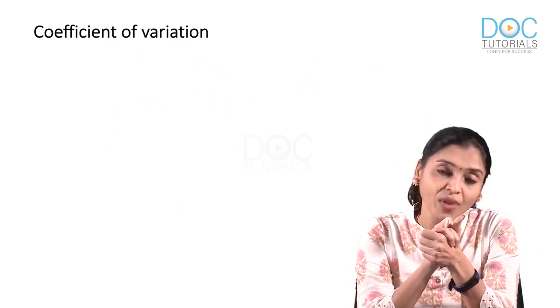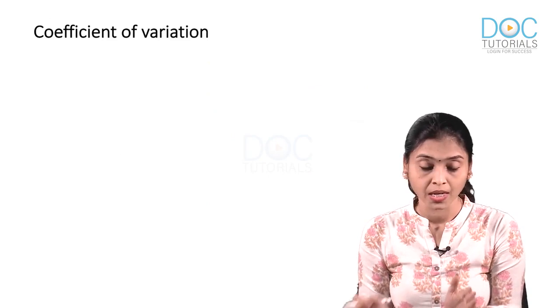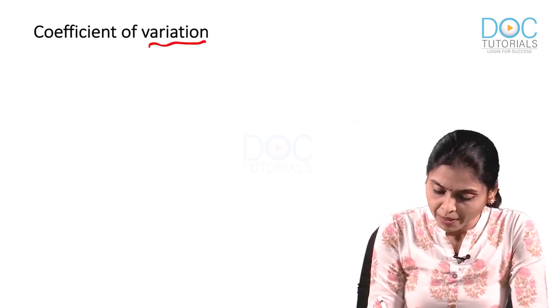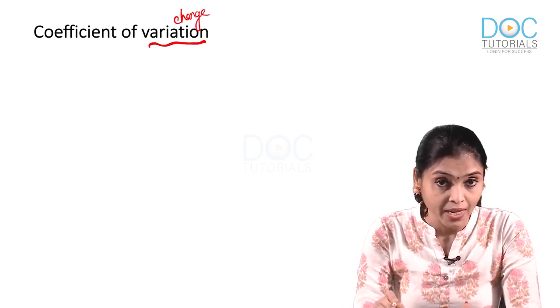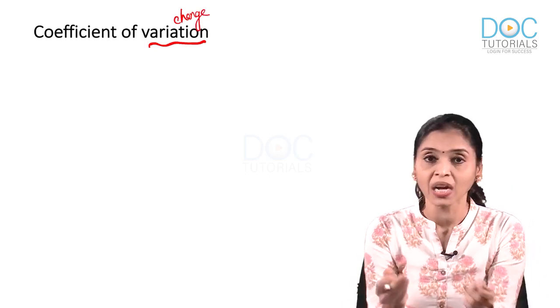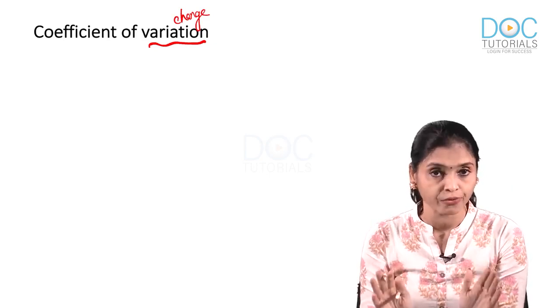Now, the last one. What is coefficient of variation? I think this was your last option, right? Coefficient of variation is, as the name indicates, what do you mean by variation? Variation means change. So, as the name indicates, this will help you compare changes happening in two different variables.